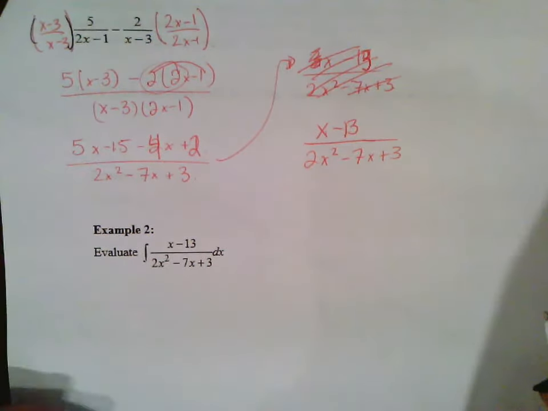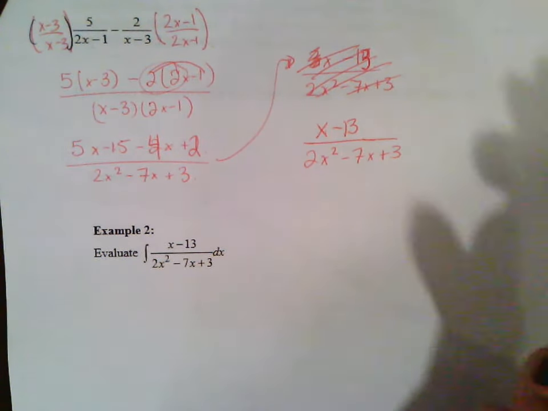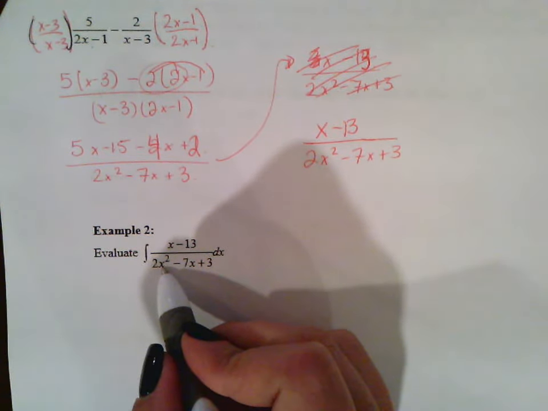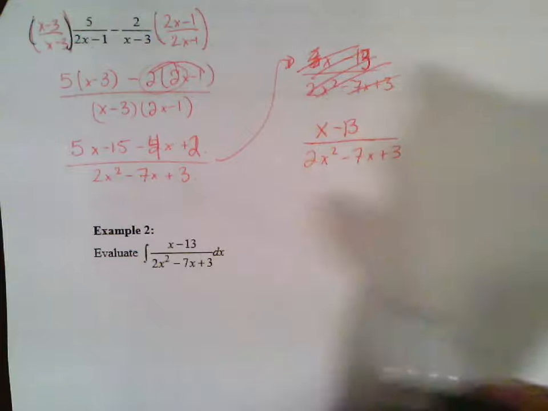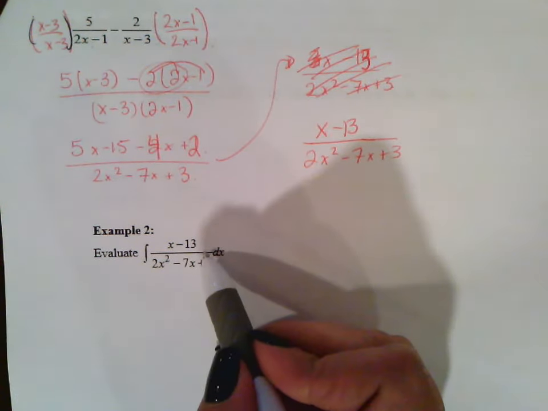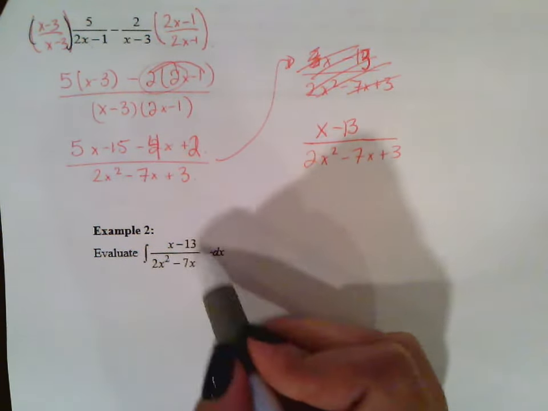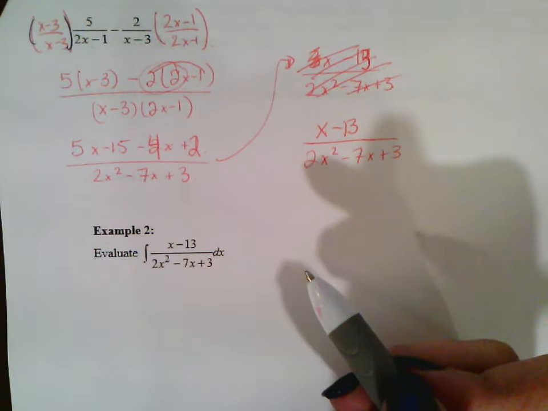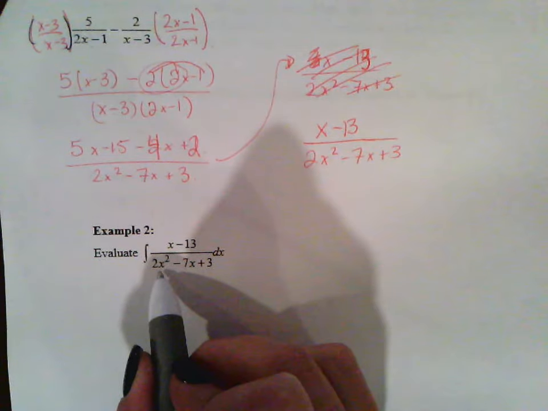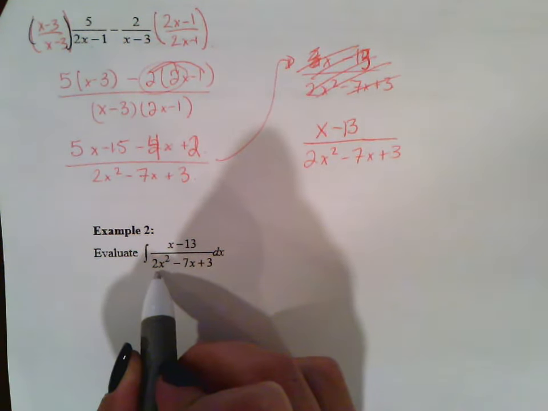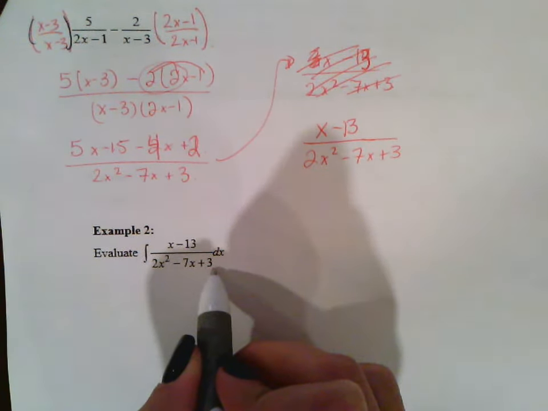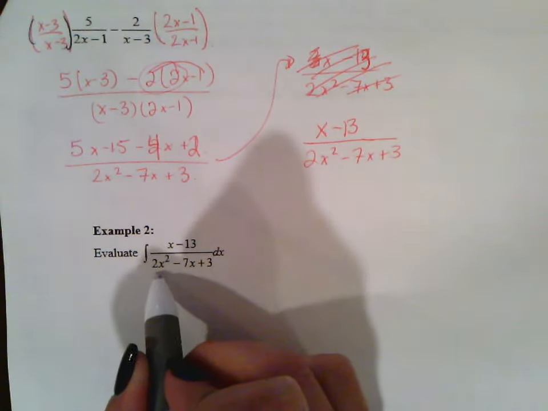So of course your first try is you want to integrate this using maybe u substitution. Okay, you can't use integration by parts because it is one function. It's not two separate multiplied functions. So you want to use u substitution, but you notice that if u is 2x squared minus 7x plus 3, then du is going to be 4x minus 7.